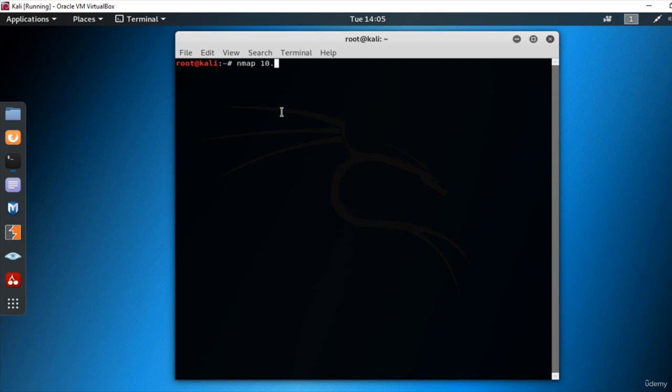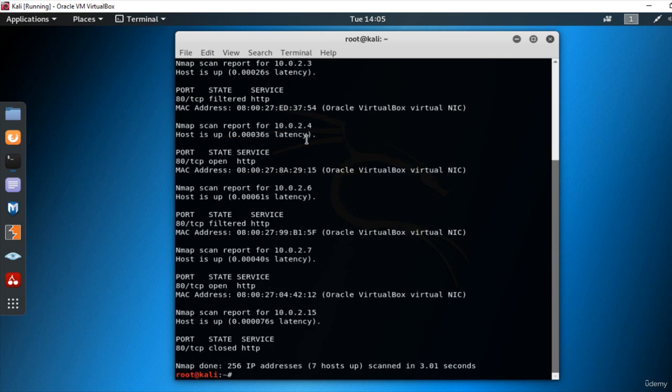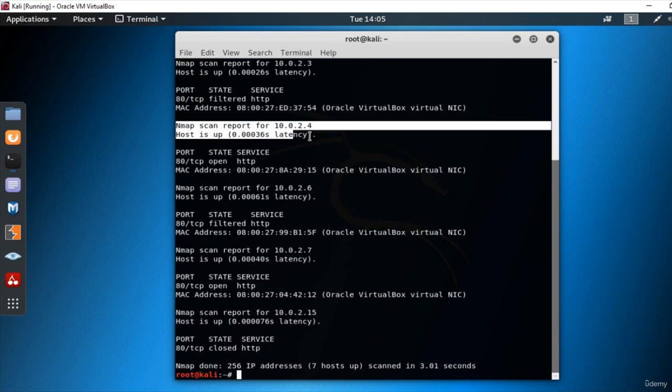nmap 10.0.2.0/24 -p80, press enter. Okay, so here are the scan results. And one of the machines that we found is Metasploitable 10.0.2.4. So let's check out what scripts we have.